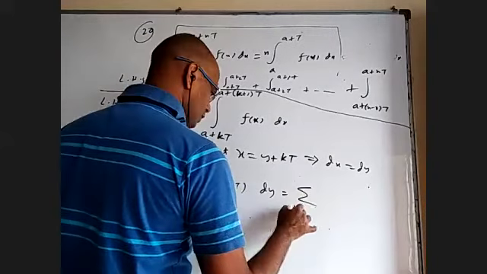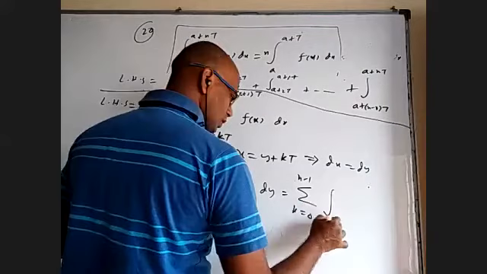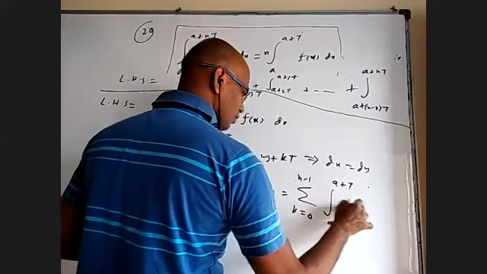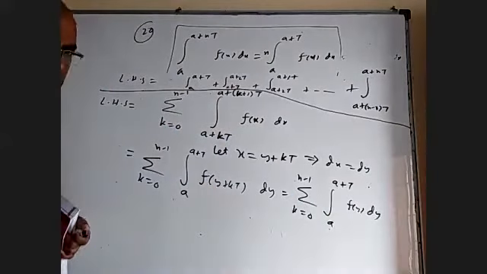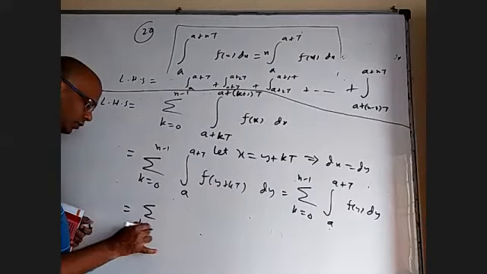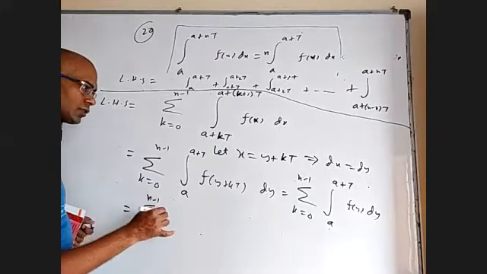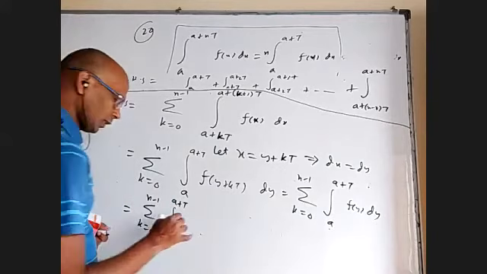So I'll get sigma k equal to 0 to n minus 1, A to A plus T f of y dy. F of y dy, I can write f of x dx, in any definite integration variable name doesn't matter. So sigma k equal to 0 to n minus 1, A to A plus T f of x dx.